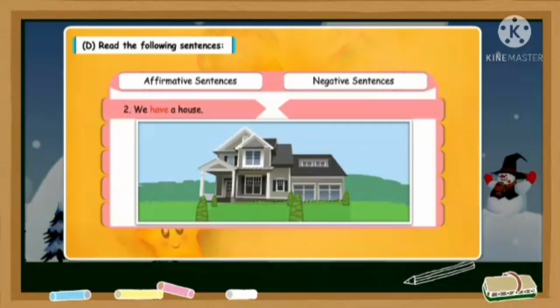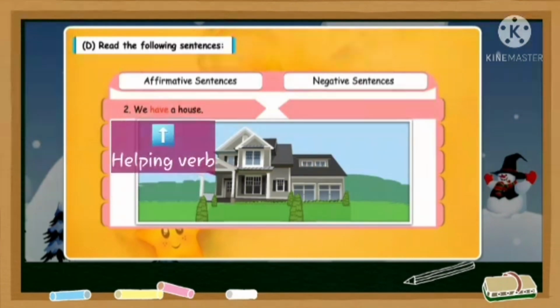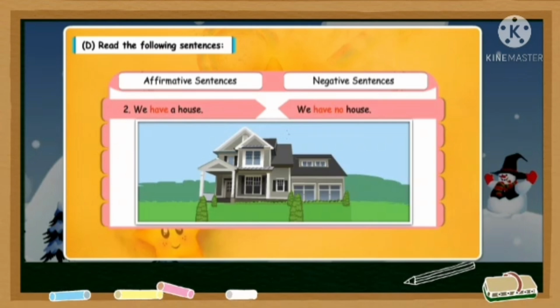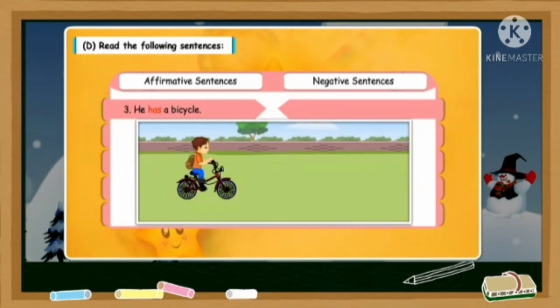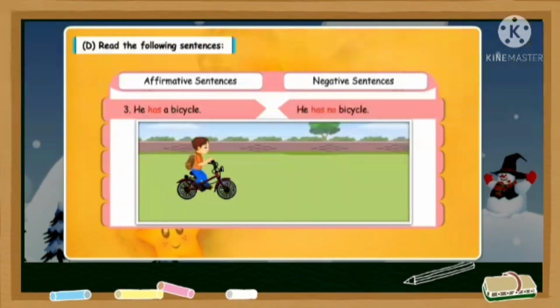Second, we have a house. Again, which is the helping verb? Have. So we have no house. If we say we have not house, it will not be appropriate. Okay, so we will use no in these sentences. Third, he has a bicycle. Again, we will make it into a negative sentence by adding no, so it becomes he has no bicycle.